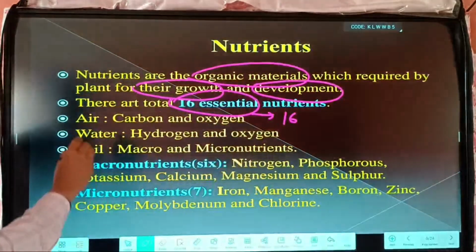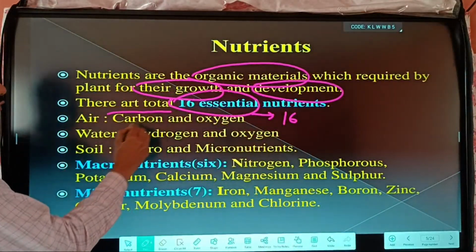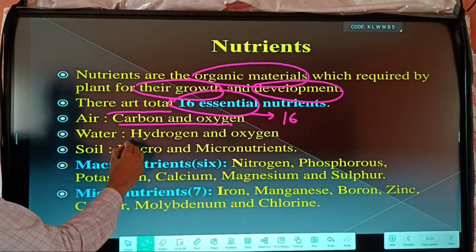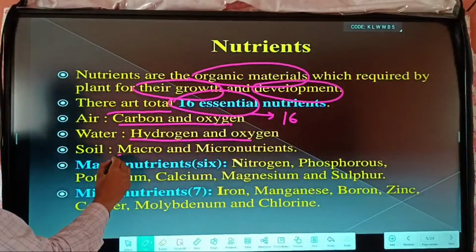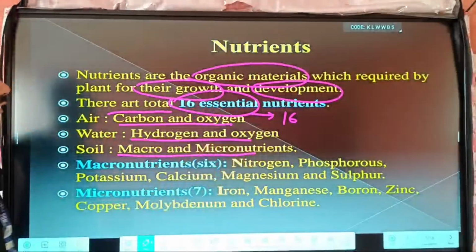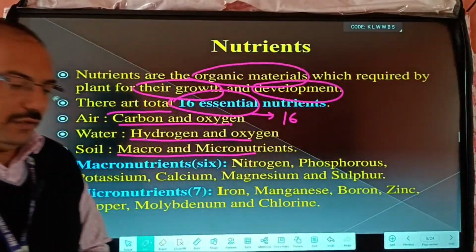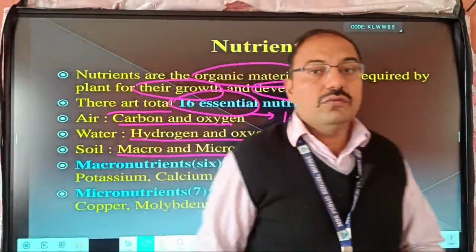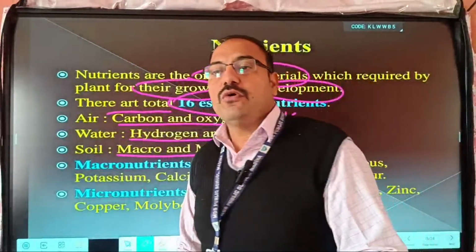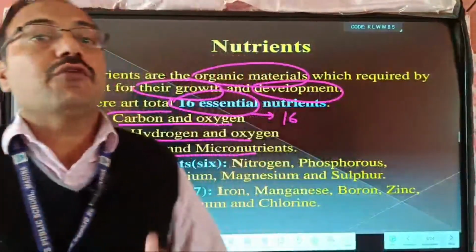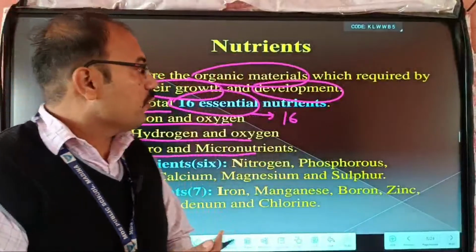Out of 16, air consists of carbon and oxygen, water contains hydrogen and oxygen, and soil contains macro and micronutrients. We already know crops or plants make their food by using the photosynthesis process.